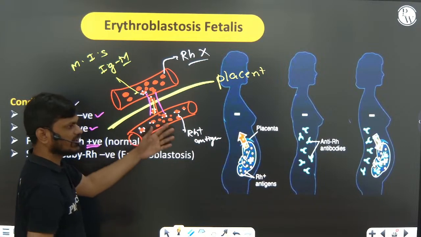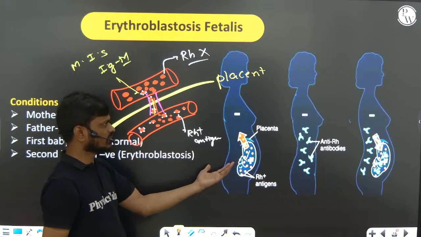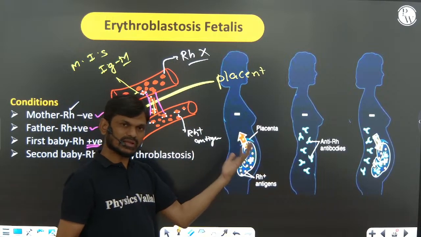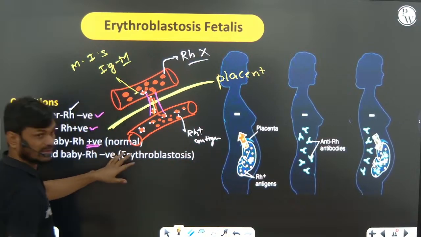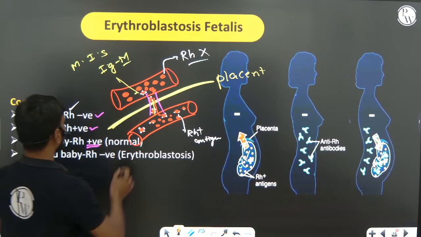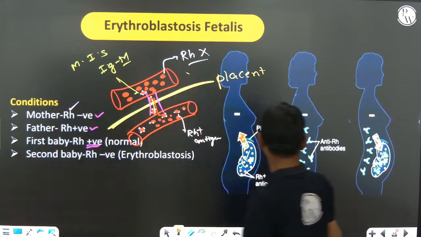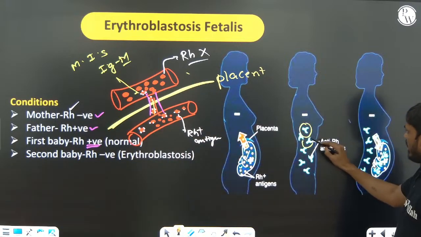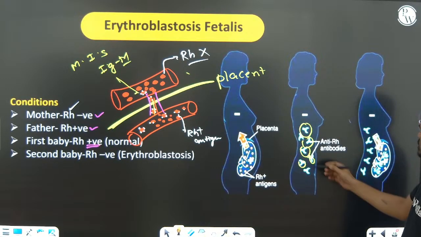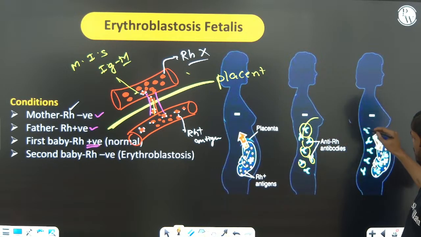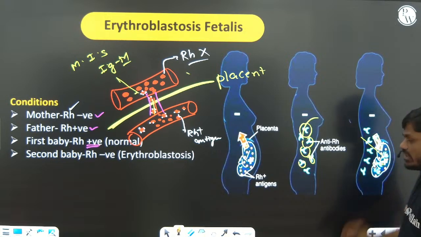Suppose the same lady conceives a second time, and the fetus is again RH positive. Antibodies against the RH antigen are already present in the mother. Now these antibodies cross the placenta and enter into the fetus.